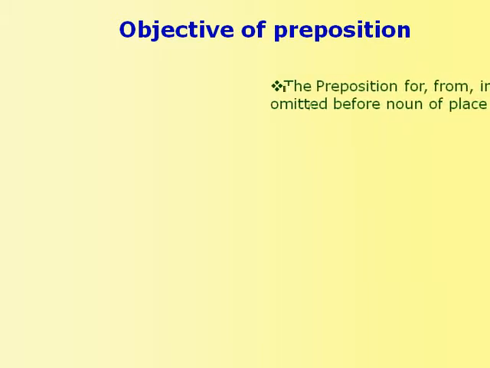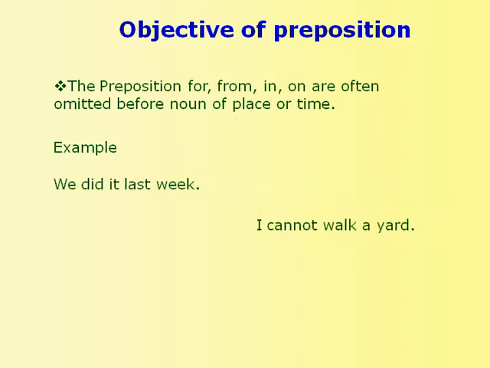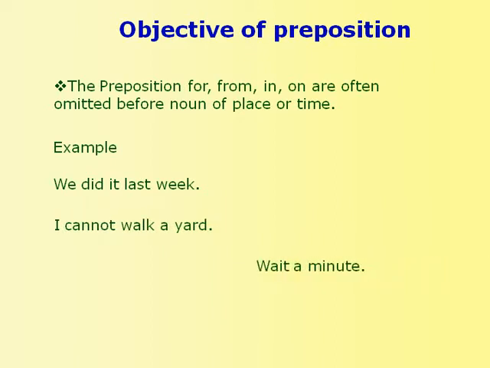The prepositions for, from, in, on are often omitted before nouns of place or time. For example, we did it last week. I cannot walk a yard. Wait a minute.